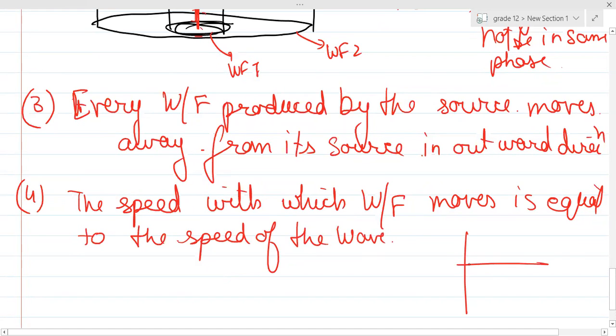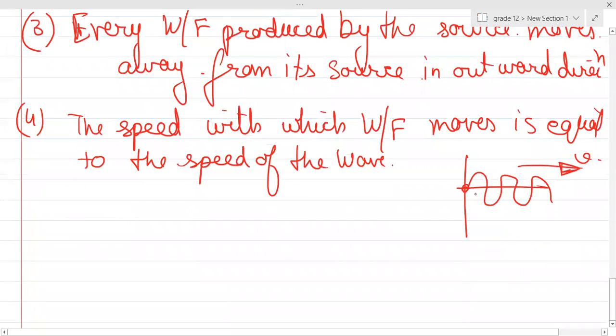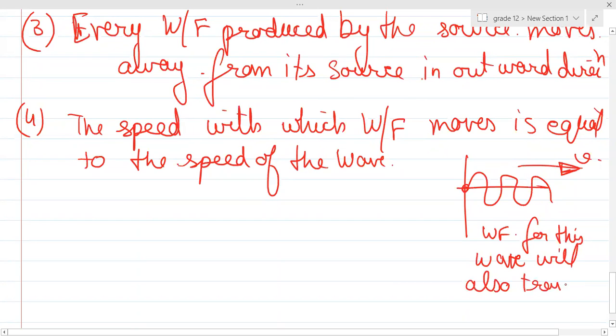So guys, suppose there is a wave and it travels with a speed v. If I form the wavefronts for this particular wave, the wavefronts will also travel with the same speed v. Is it clear, guys? Is this point clear?